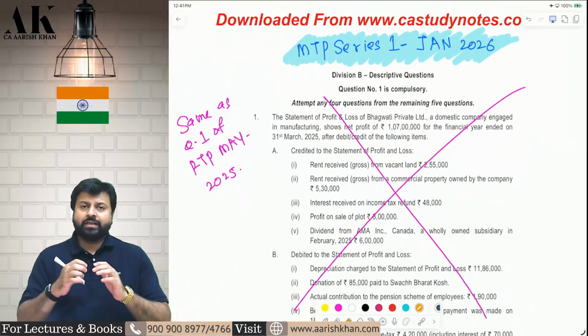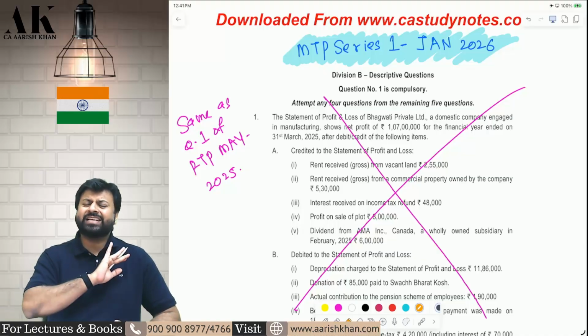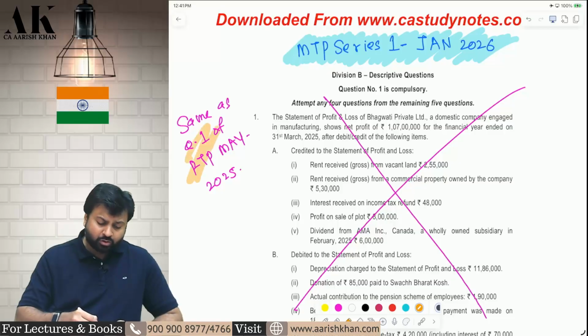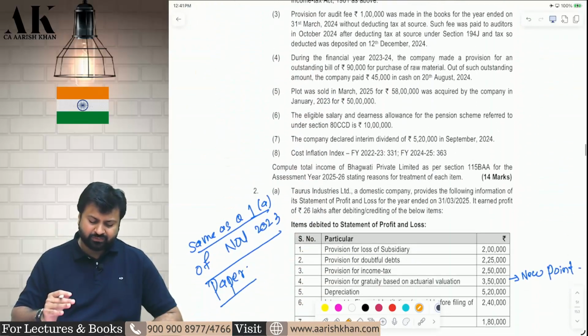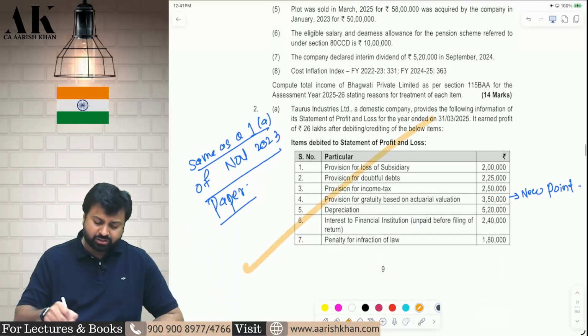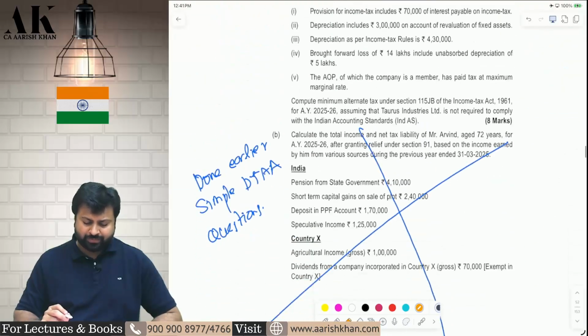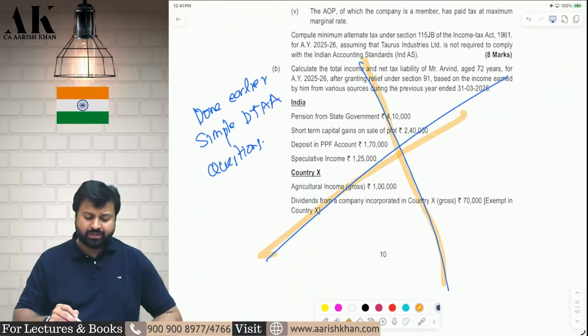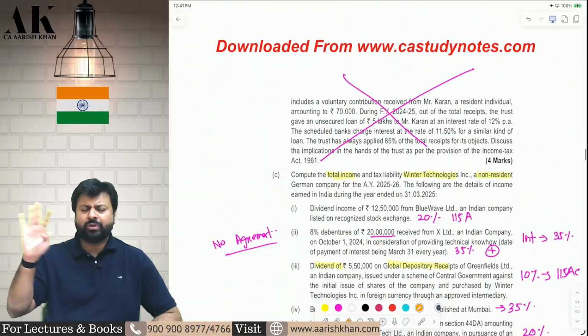Let's go ahead with the next one, that is MTP series 1 Jan 2026. The very first question is exactly copy paste from question number 1 of RTP May 2025. I'm not going to repeat this again and again because most of the things are now copy pasted. This question is also copy pasted from question number 1 of the November 2023 paper. You can go and check. This question is also repeated, same as the DTAA question earlier. This question also repeated, this question also repeated. Most of the things are going to be repeated now.